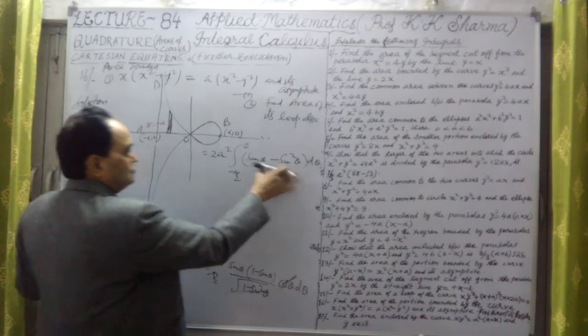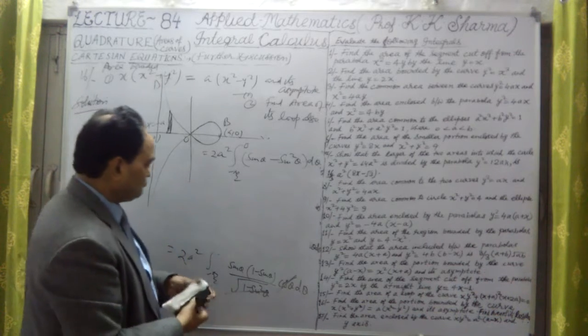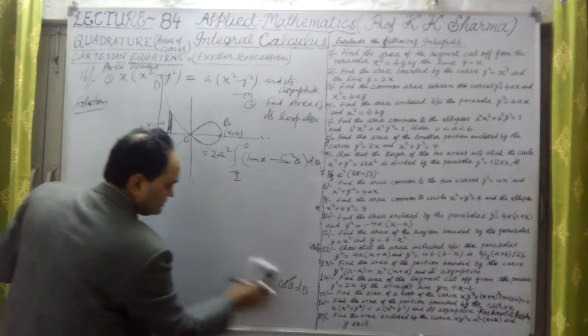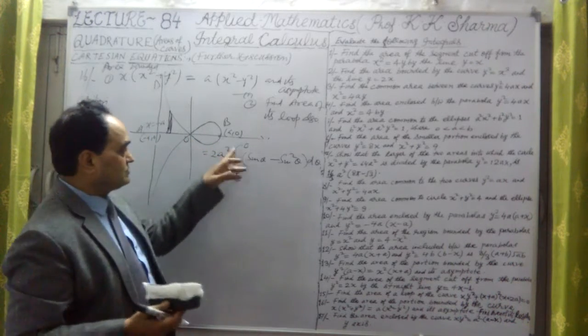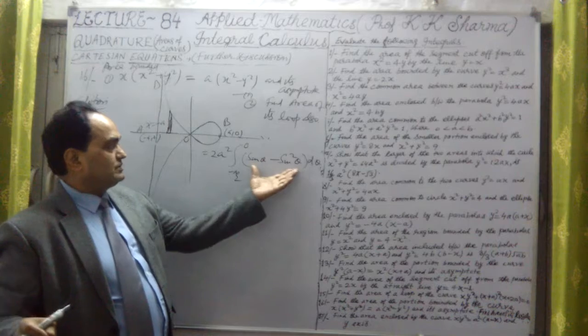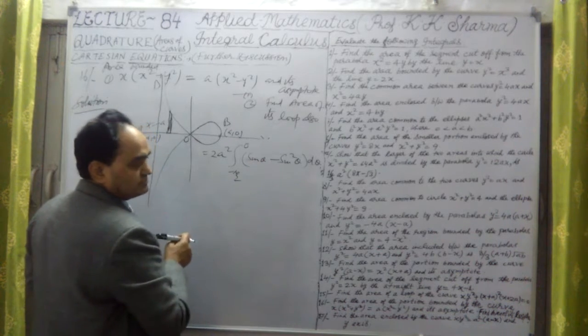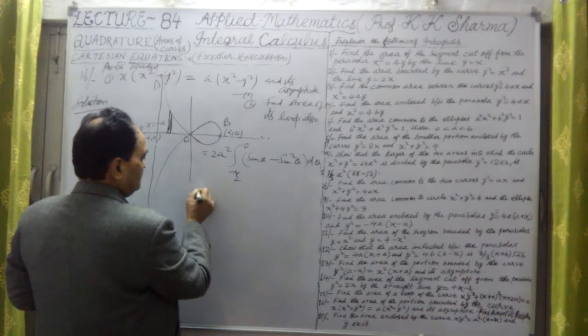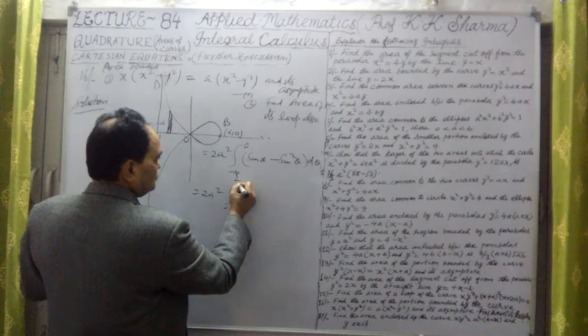Now this value which we have calculated here, the equation of the curve in case of loop also will get the same answer on the same value, but limits will be only changed. This value of sine theta minus sine square theta d theta is the same value, twice a square, minus pi by 2 to 0.